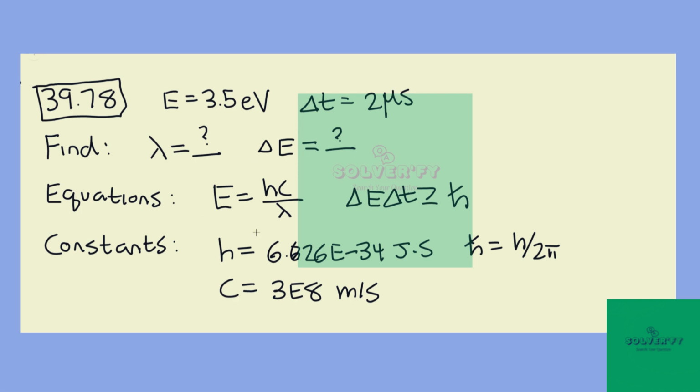The equations we'll be using, we need the relationship between the energy of a photon to its wavelength, and we will need the uncertainty principle in terms of delta E and delta t. We will be using the Planck constant, reduced Planck constant, and speed of light. So let's jump into it. It should be a relatively straightforward problem.